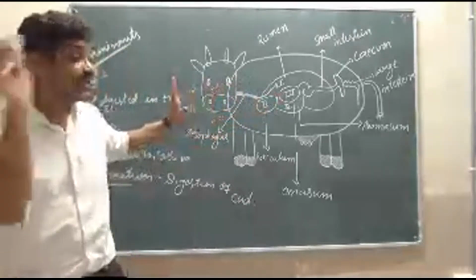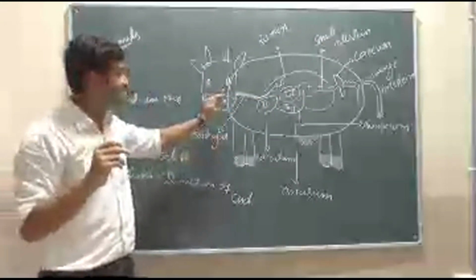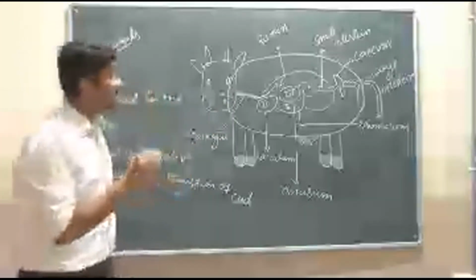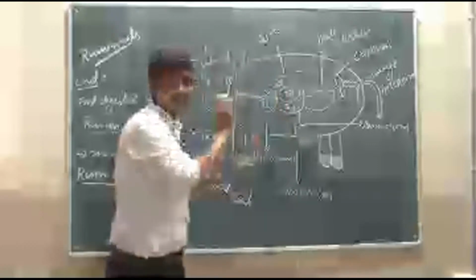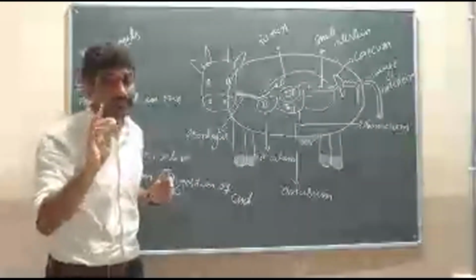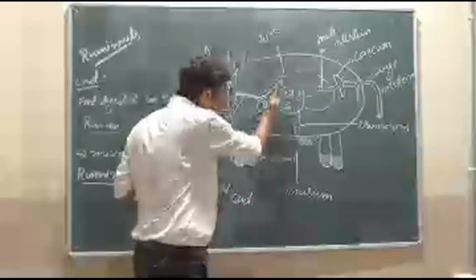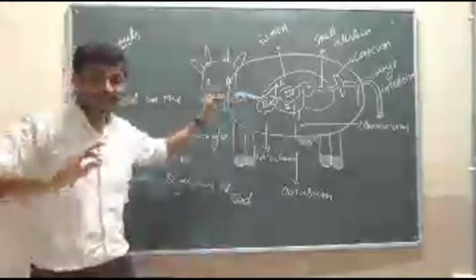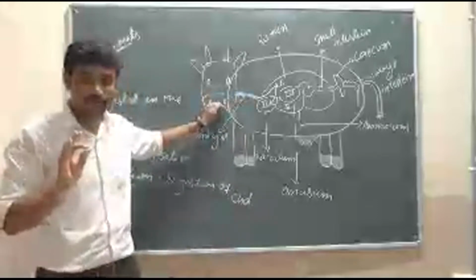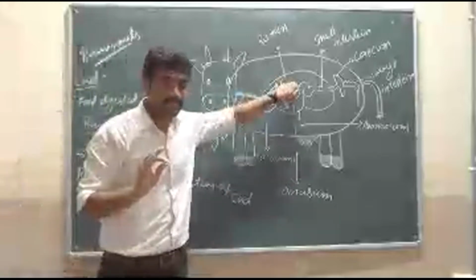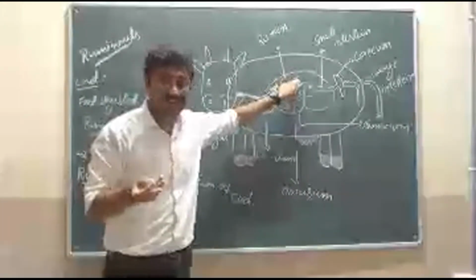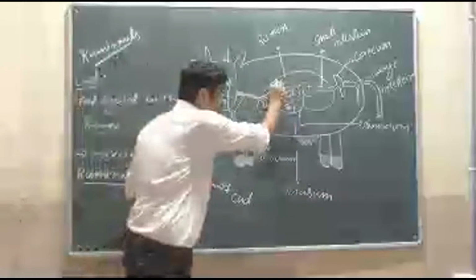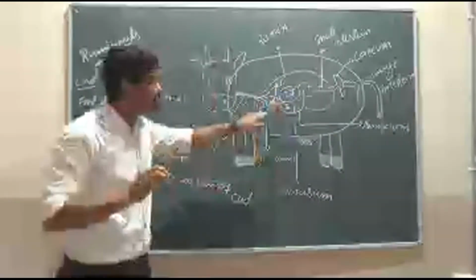Sir, what happens after chewing the food? ಮತ್ತೆ rumination ಆಗಿ ಏನಾಗ್ತದ್ರಿ? See, then again it enters into the first chamber. Afterwards, it enters into the second chamber. Again, it is chewed by the ruminant, and again it enters into the rumen, the first chamber. Then in the first chamber, the food is digested again. Then that food is transferred to the second chamber.